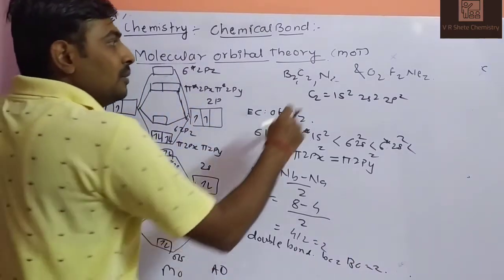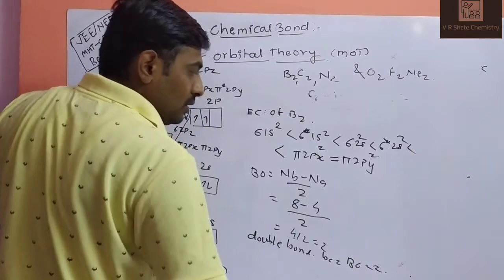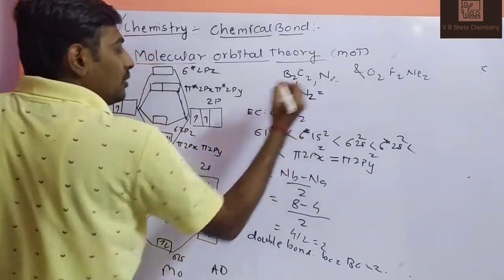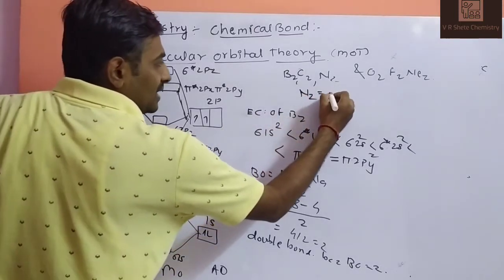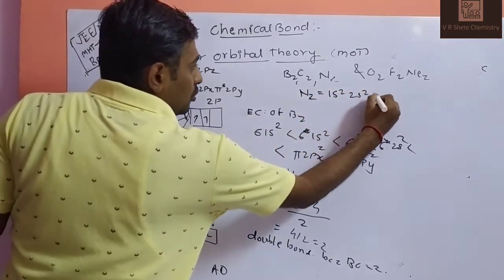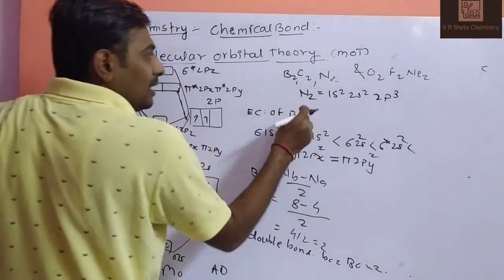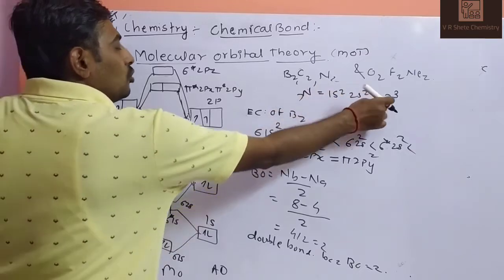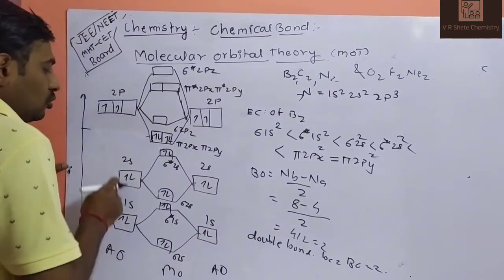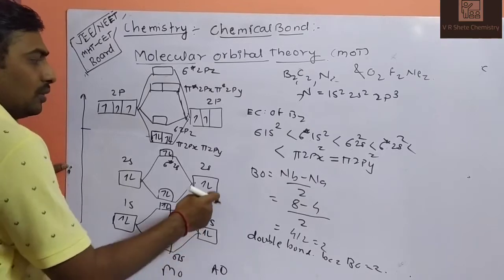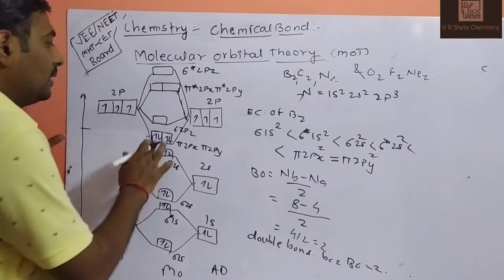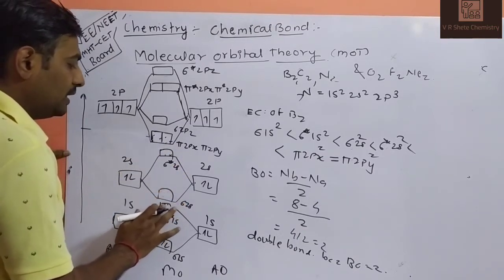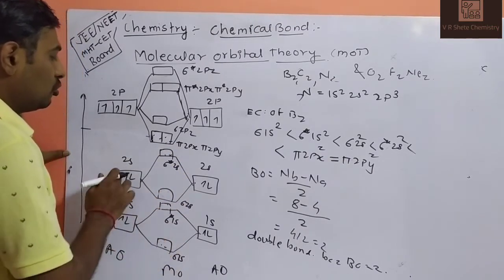And the last molecules are B2, C2 and N2. So for N2, the electronic configuration is 1s2, 2s2, 2p3, since nitrogen has atomic number 7. 1s2, 2s2, 2p3. Again, how will we write the electrons? One more time: 1s2, 2s2, 2p3.